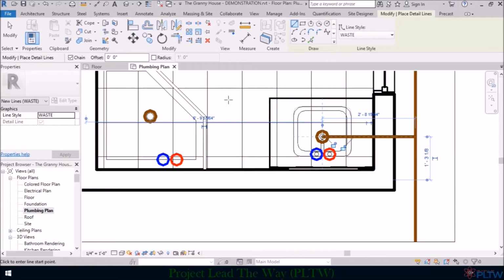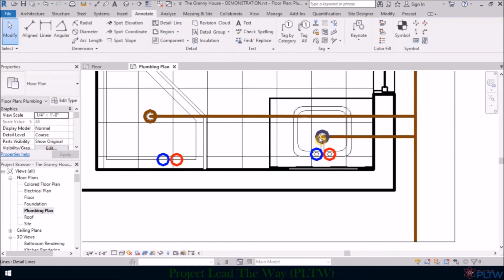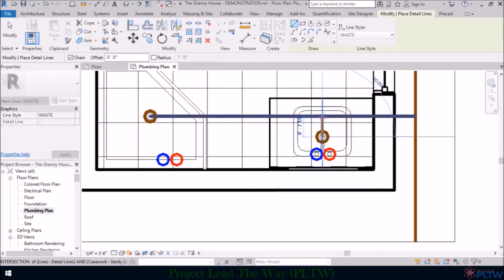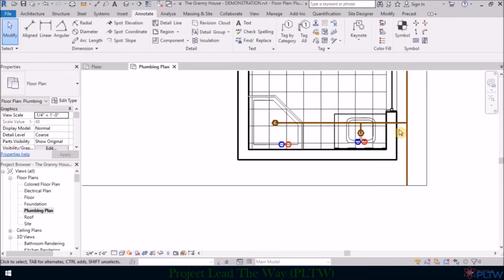So next thing we're going to do is go from here straight into here, which makes me want to change this up a little bit. Notice I went straight from the drain of the sink straight to the drain. I'm going to remove that line, and I'm going to draw a line straight from this drain to this line that comes from the shower. I think that ties in a little bit neater.